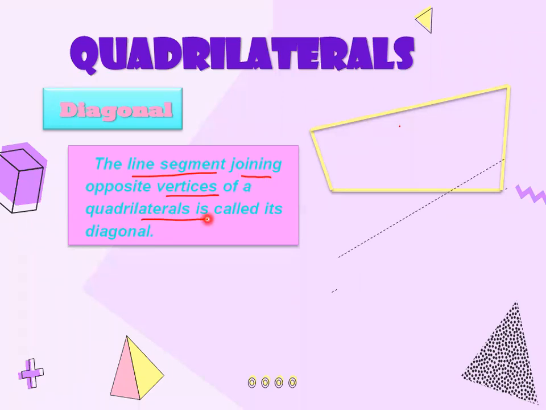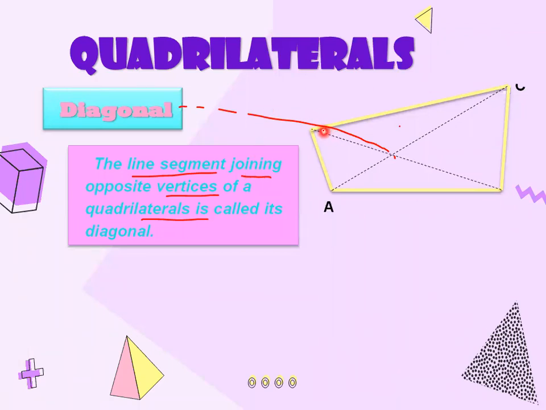Let's check it out, this one. This is a line segment, and this line segment is joining the opposite vertices. This is vertex A and this is vertex C. These are the opposite vertices, and this line segment is joining the opposite vertices of a quadrilateral. So we will say that this line segment is basically a diagonal. ये आपके पास क्या कहलाएगा? Diagonal कहलाएगा.